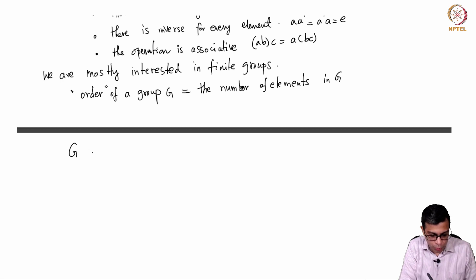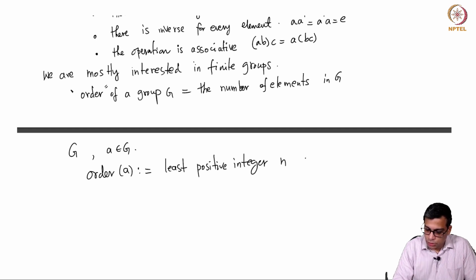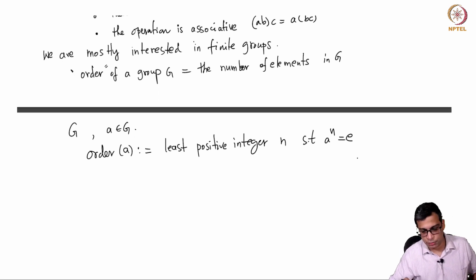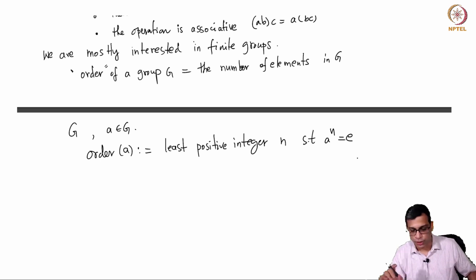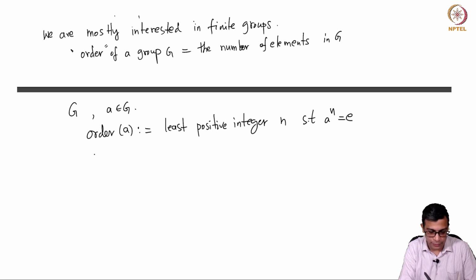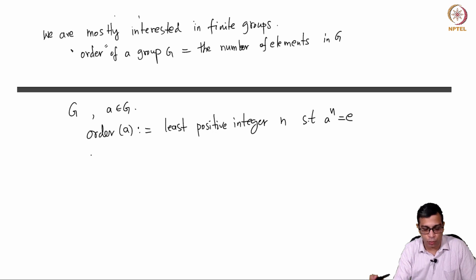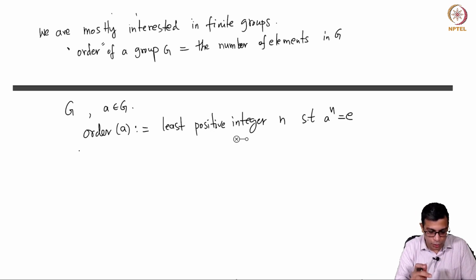If you have G a group and an element a in G, what is the order of a? It is by definition the least positive integer n such that a to the power n is the identity. And remember, because we are going to stick to finite groups, this is actually a positive integer. Okay. So, this is the order of an element. The order of a group or a subgroup is the number of elements in that group or subgroup.